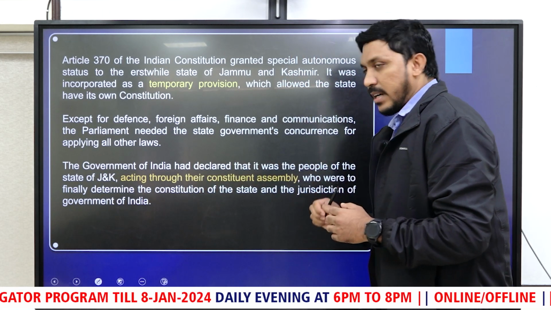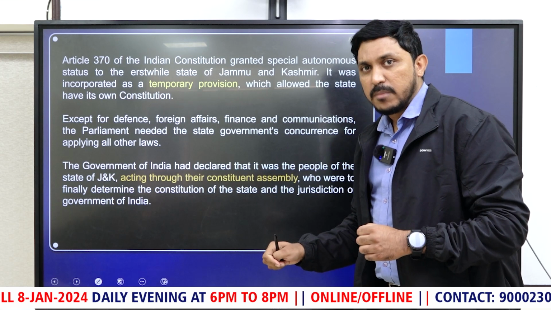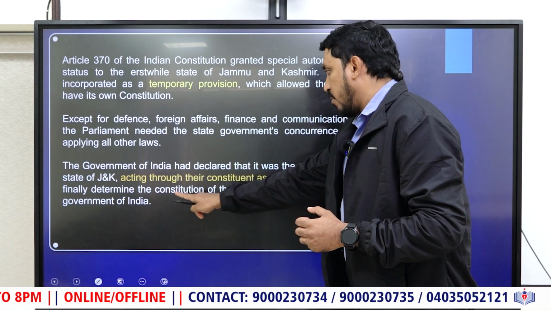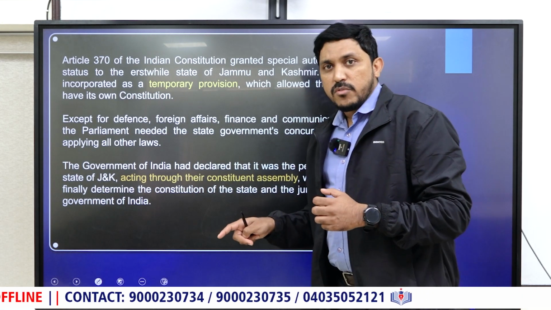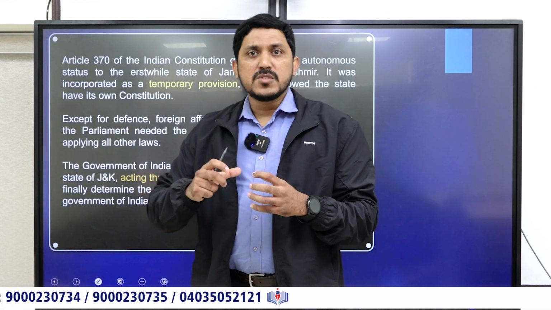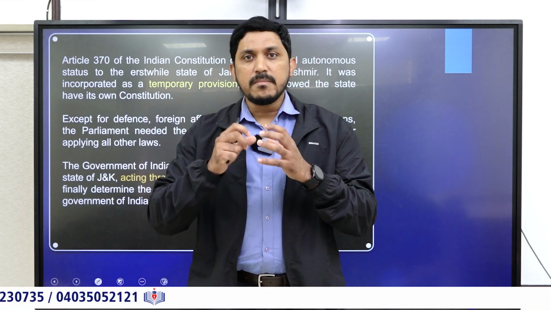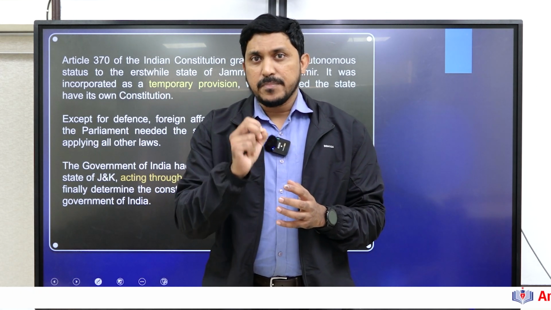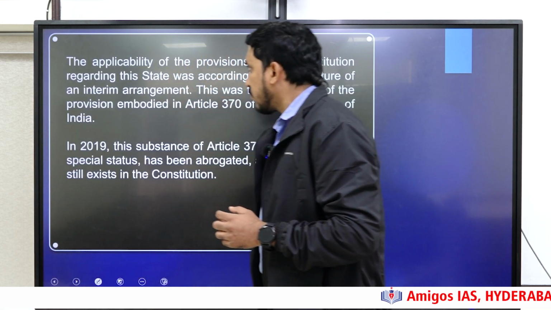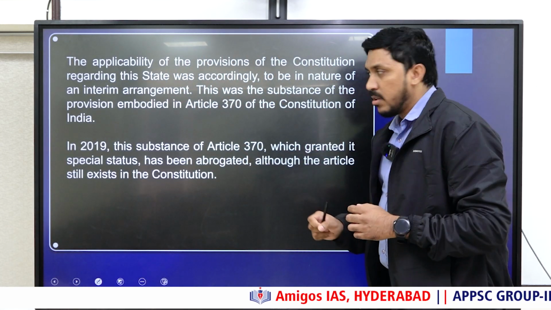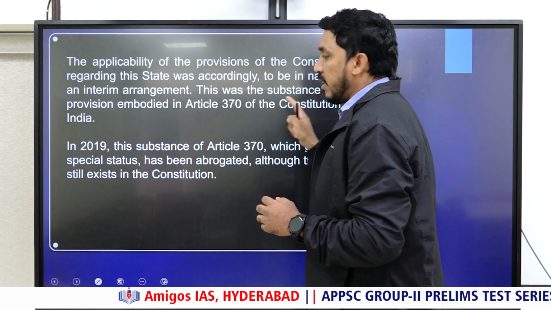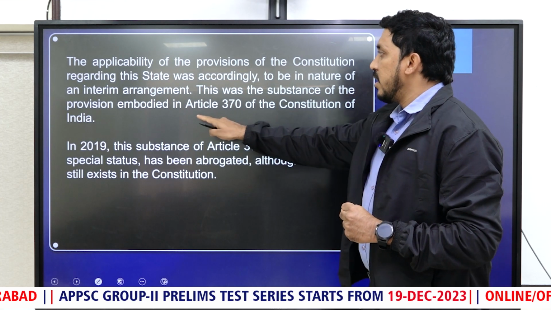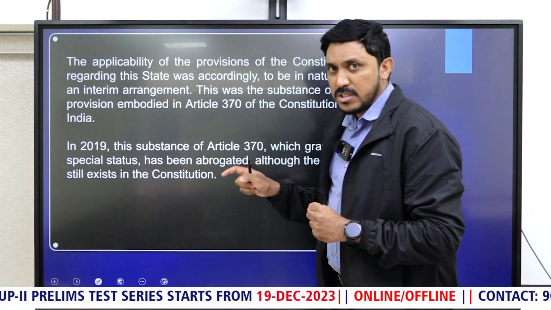And the Government of India has said that the people of Jammu and Kashmir, acting through their assembly, would finally be able to determine the constitution of the state and the jurisdiction of the Government of India. That means any modifications with respect to these special provisions shall be made in concurrence with the Jammu and Kashmir Constituent Assembly. That is the most important point here. Now, the applicability of the constitution regarding this state was accordingly in the nature of a temporary arrangement. And this was the substance of the provision embodied in Article 370 of the Constitution, as we have just understood.